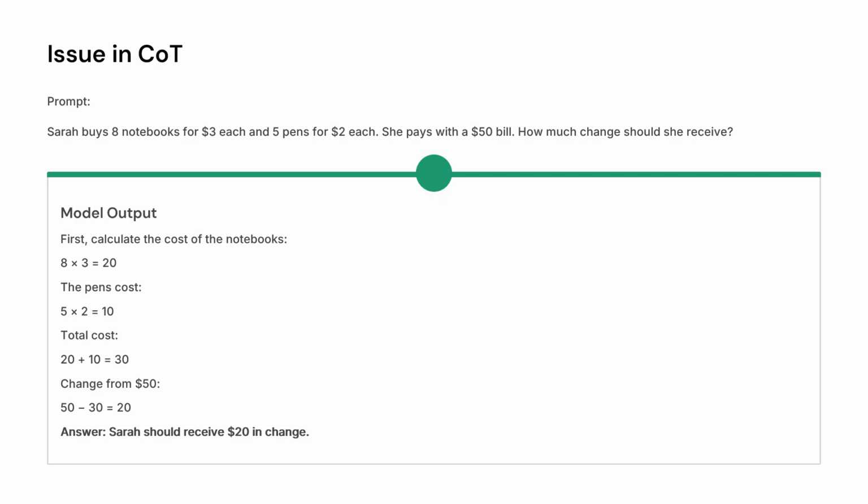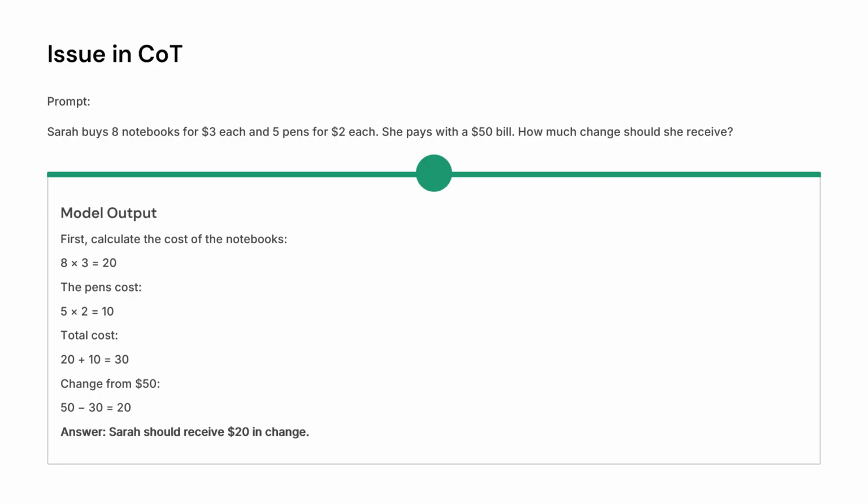As we can see in this example, the model makes a simple arithmetic mistake early in the reasoning process. Even though the remaining steps are performed correctly, the final answer is still incorrect because the entire reasoning chain depends on that initial calculation. This led researchers to ask an important question. What if instead of relying on a single reasoning path, we generate multiple reasoning paths for the same problem and select the answer that appears most consistently across them?